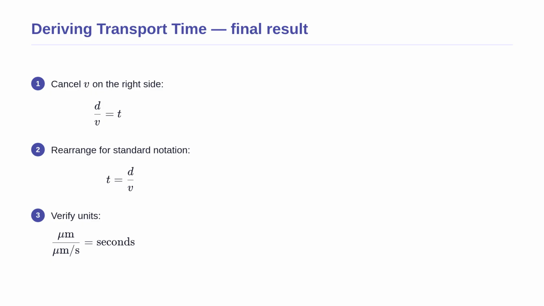Finally, we can verify this by looking at the units. When we divide micrometers by micrometers per second, the micrometers cancel out, leaving us perfectly with seconds. This derived formula gives us a direct, reliable pathway to calculate the duration of any vesicle's trip without having to rearrange numbers later.